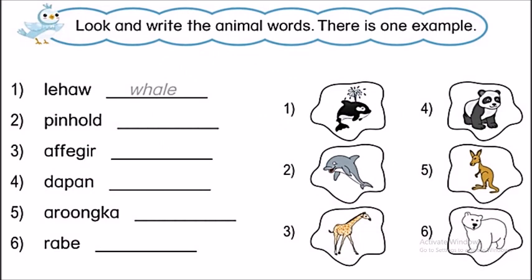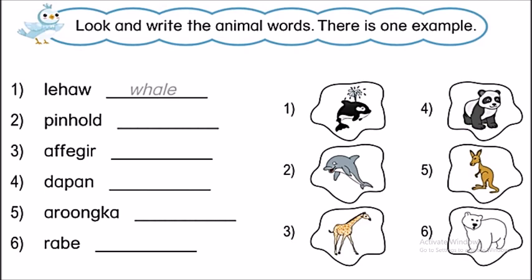Okay, now look at the screen. The first exercise. Look and write the animal words. There is one example. Now you will look at picture 1. What's this? Very good. It's a whale. So we write whale here. Okay, you can pause the video until you complete, then we will check later.